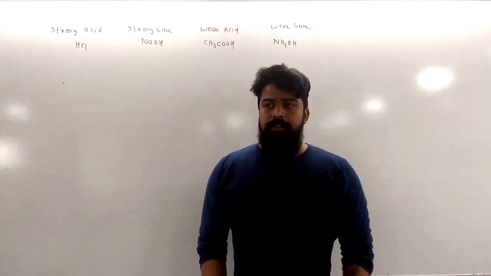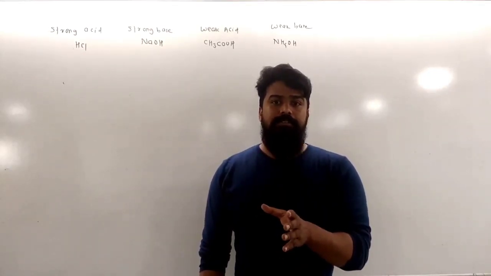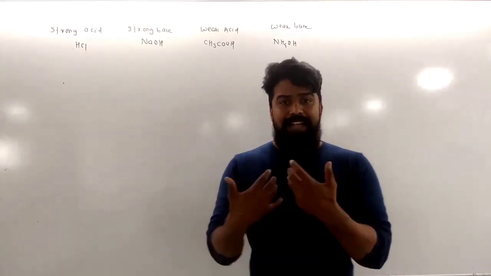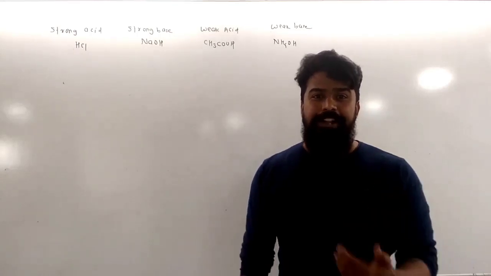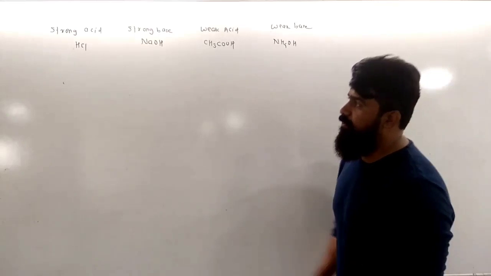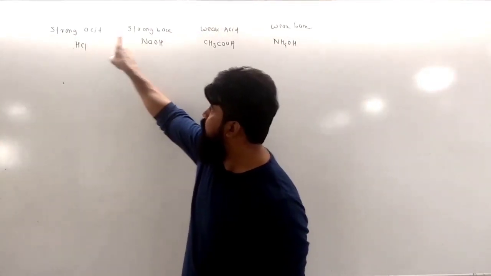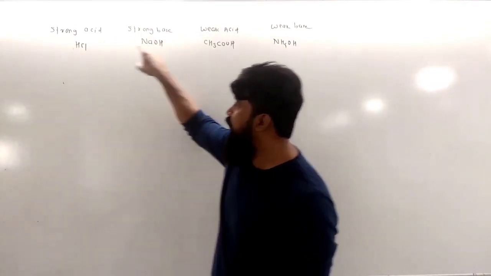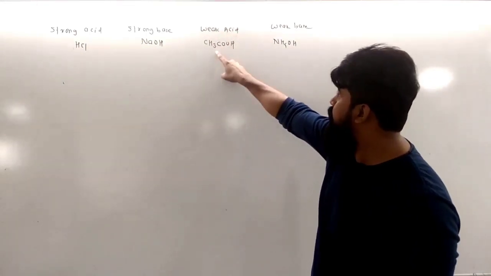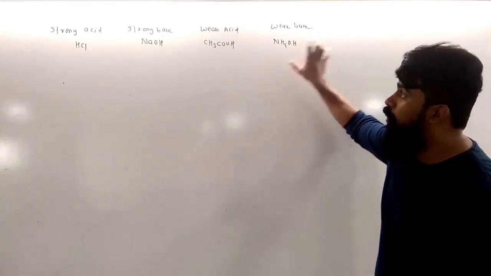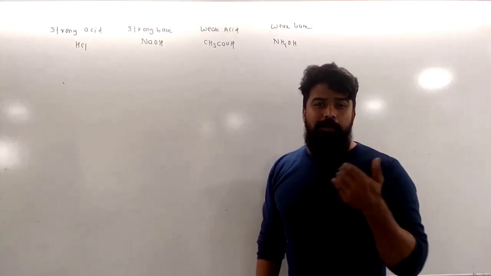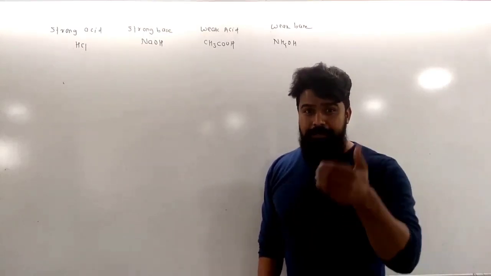Right now, we are going to classify the salts again. We are going to discuss the types of salts again, but it is based on which acid and which base take part in the neutralization to form the salt. Here on the board, I have written 4 specimens: a strong acid and strong base, HCl and NaOH respectively, because they dissociate almost completely; a weak acid, acetic acid, and a weak base, NH4OH, because they dissociate to a really small extent. What is salt? Salt is a neutralization product of acid and base.